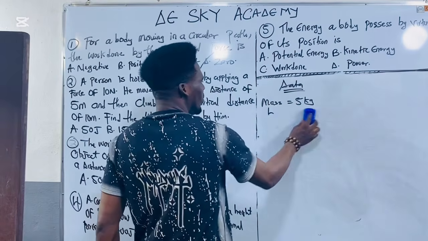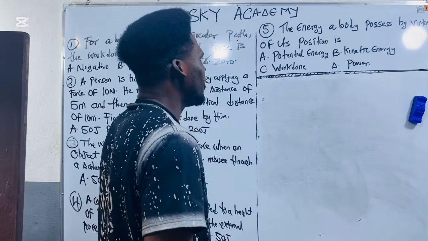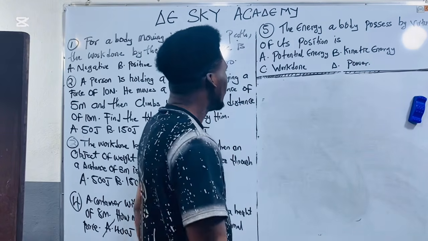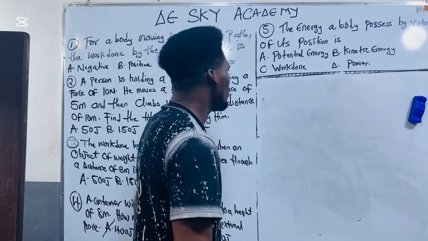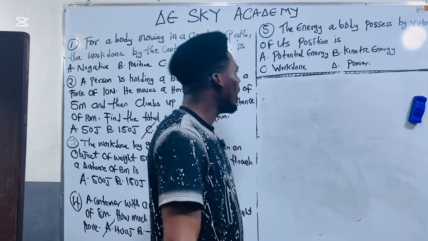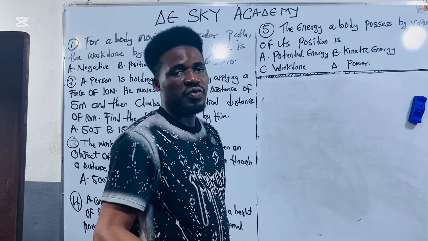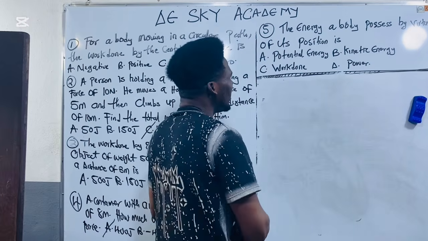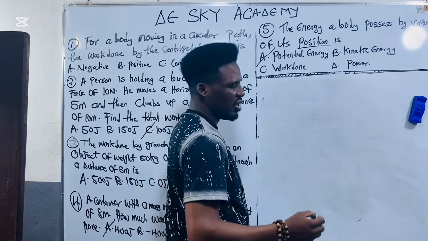Then question number 5. They said the energy a body possesses by virtue of its position is dash. What is the option? Option A, potential energy. Option B, kinetic energy. Option C, work done. Option D, power. Therefore, the energy possessed by a body as a result of its motion is kinetic, but as a result of its position, underline the word position, is potential energy. So the correct answer is option A.